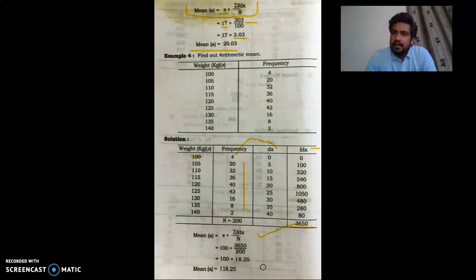So this way we can solve the problems of discrete series either by using the direct method or the indirect method. I'm once again repeating that there is no need to solve the problem by both methods in the examination. The method which you think is simple for you, the method which you think is time saving for you, that method you can use in your examination.